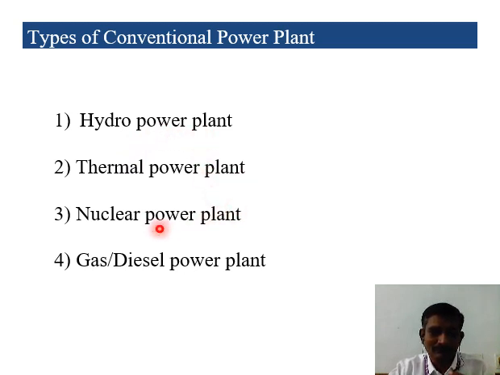In the case of coal required for a thermal power plant, the kinetic energy produced by maybe 1000 kg will be equal to 1 kg of nuclear, I mean uranium.